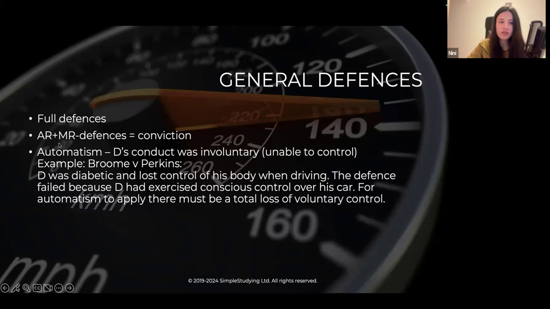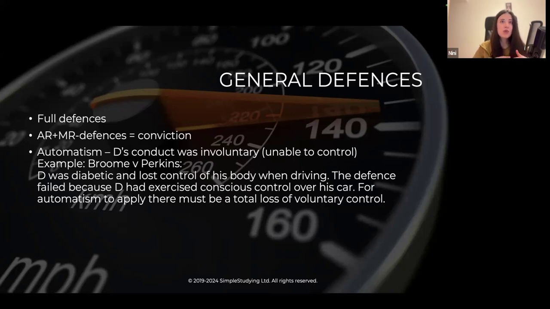Automatism is one of the full defenses. Defendant's conduct was involuntary, unable to control. Example is Broom versus Perkins, where defendant was diabetic and lost control of his body when driving. The defense failed because defendant had exercised conscious control over his car.